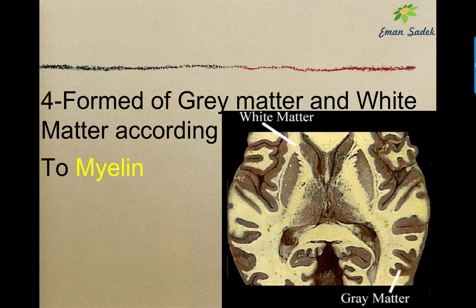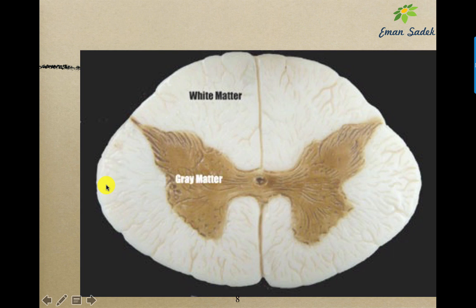The fourth feature, it is formed of gray matter and white matter in the fresh unstained state. And the white matter is white due to the presence of the myelin, which is mainly fatty in composition. And according to the distribution of this myelin, we have gray matter and white matter. And this is also an MCQ question.